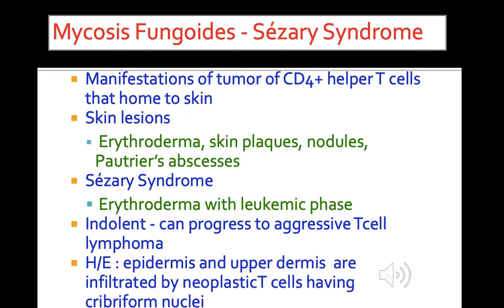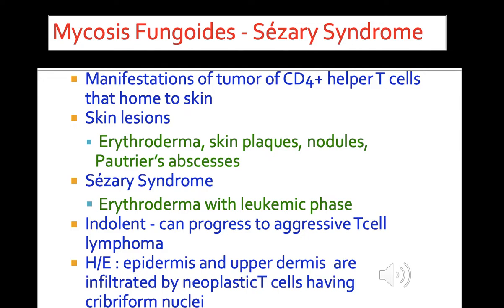The next variant is mycosis fungoides and Sézary syndrome. This is a manifestation of a tumor of CD4 helper T cells homing to the skin. They present with skin lesions like erythroderma, skin plaques, skin nodules, and Pautrier's microabscesses. Sézary syndrome is an ultimate manifestation of T cell lymphoma with erythroderma and a leukemic phase. These are low-grade tumors, but they can progress to aggressive T cell lymphomas. Clinically, they present with a pre-mycotic phase, mycotic phase, and leukemic phase.